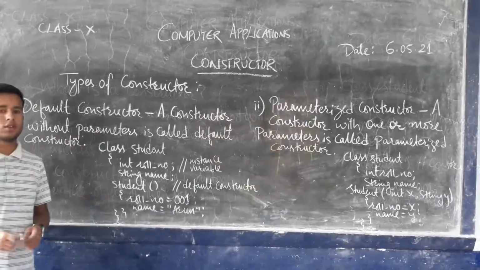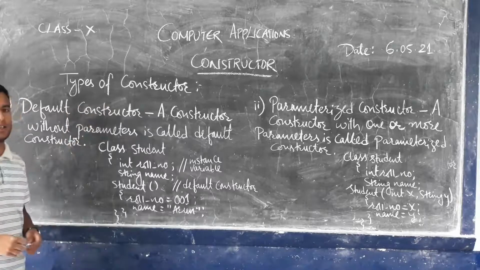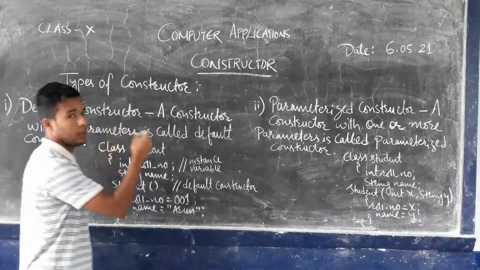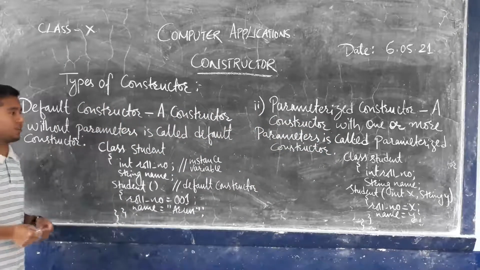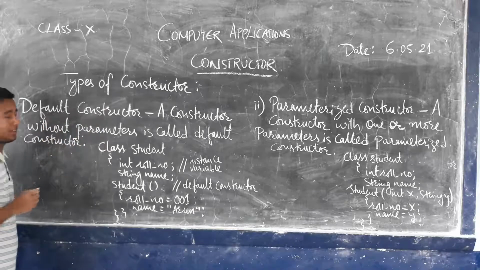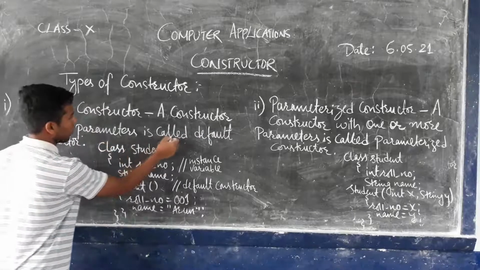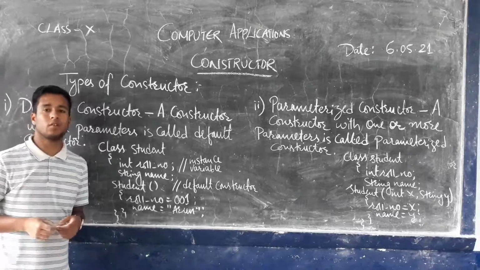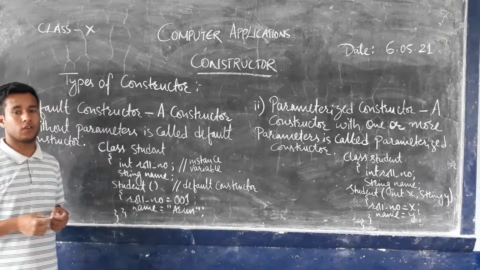Okay. Now let us see the types of constructor. The constructors are divided into two different types: default constructor and parameterized constructor. So what is actually a default constructor? A constructor without parameters is called a default constructor. A constructor which does not have any parameters inside the bracket is considered a default constructor.